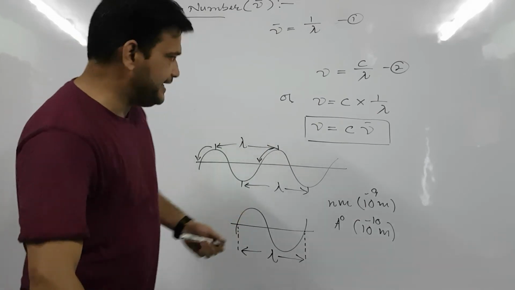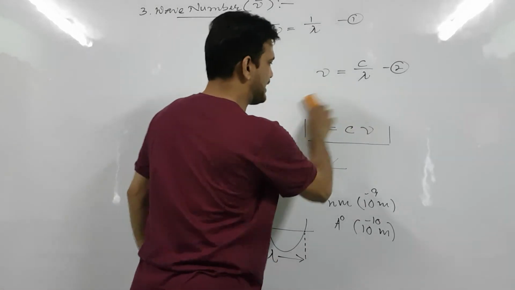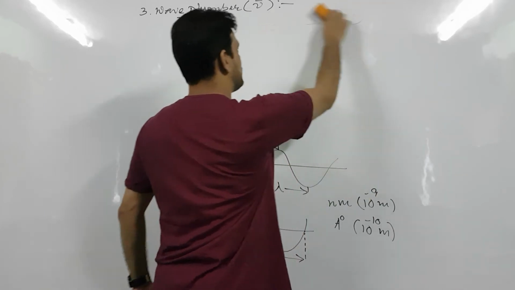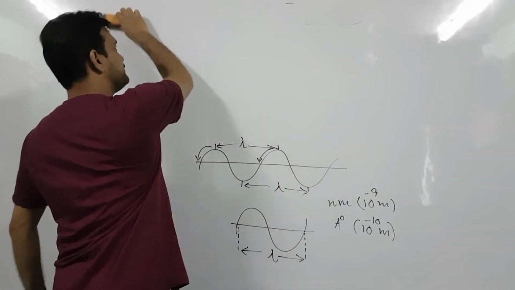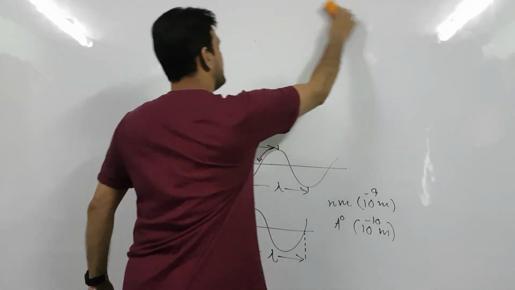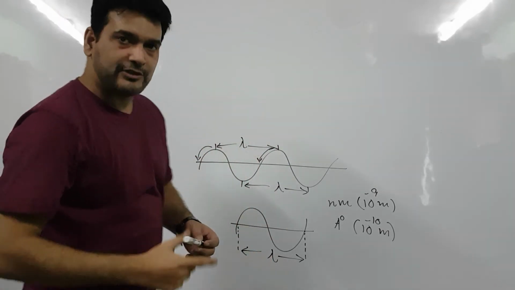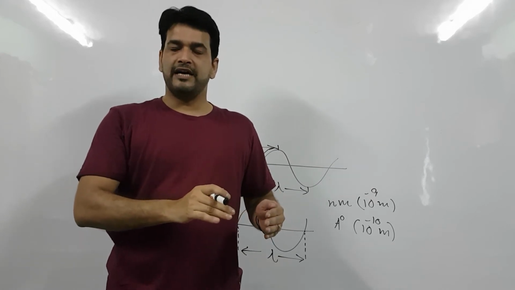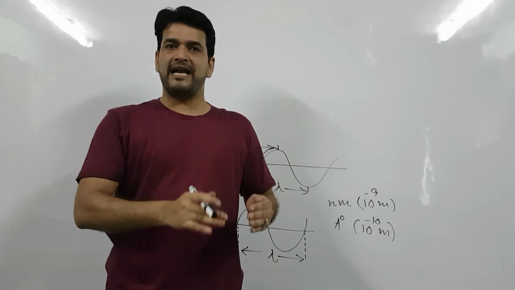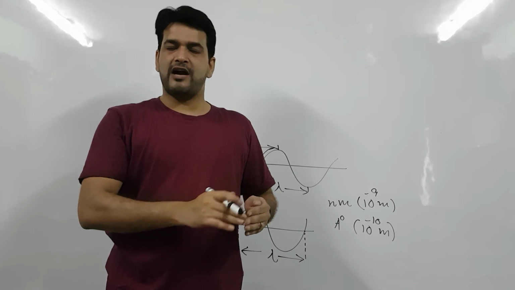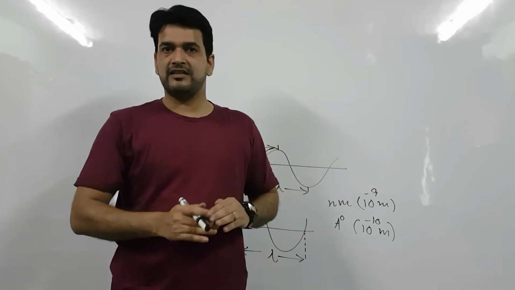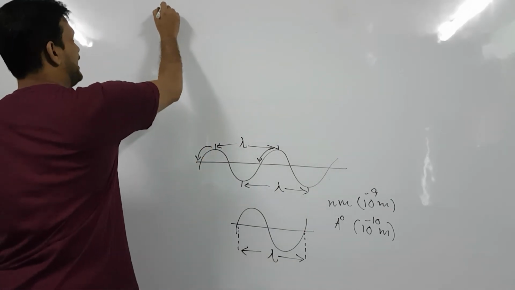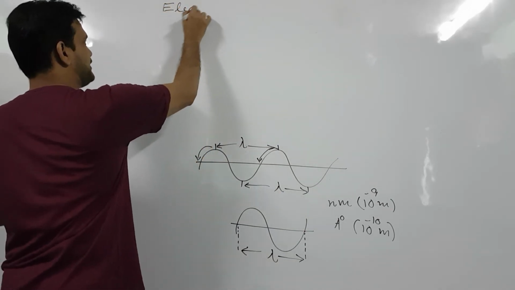Now we will write the electromagnetic spectrum. And what is electromagnetic spectrum? Electromagnetic spectrum is the arrangement of different electromagnetic waves according to their wavelength or frequency. So let us write electromagnetic spectrum.